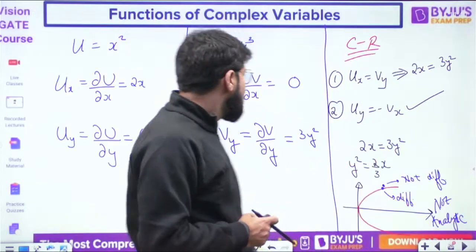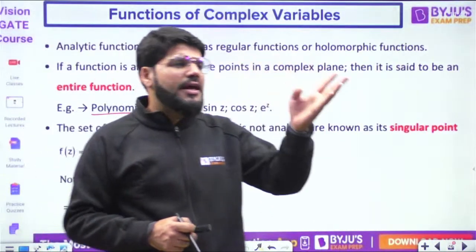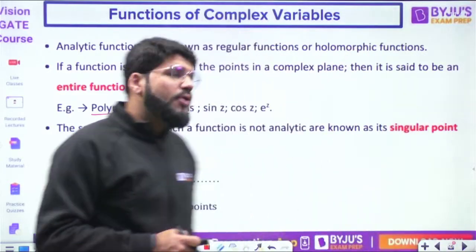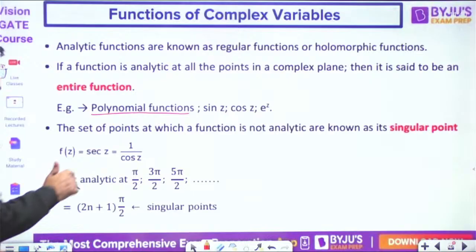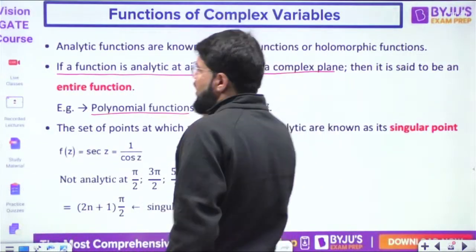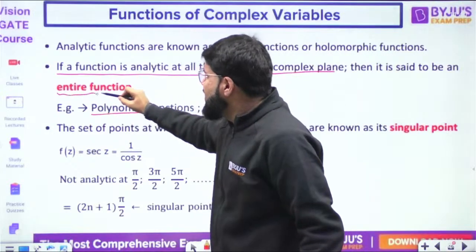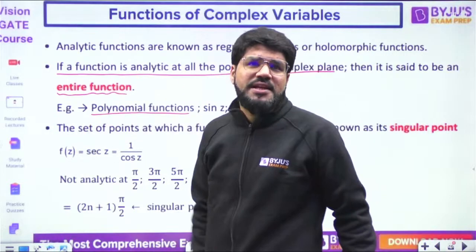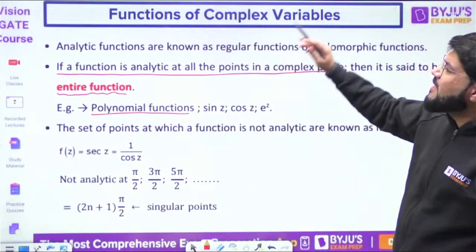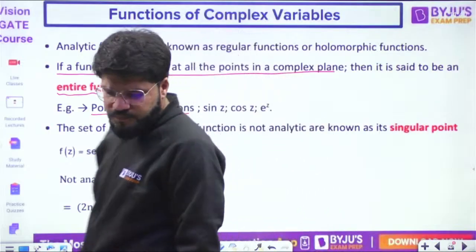Similarly, not only polynomial functions but the regular functions that you study in calculus, sinusoids and exponential functions, are always differentiable, so I'll say they are always analytic. If a function is analytic at all points in the complex plane, then it is said to be an entire function.